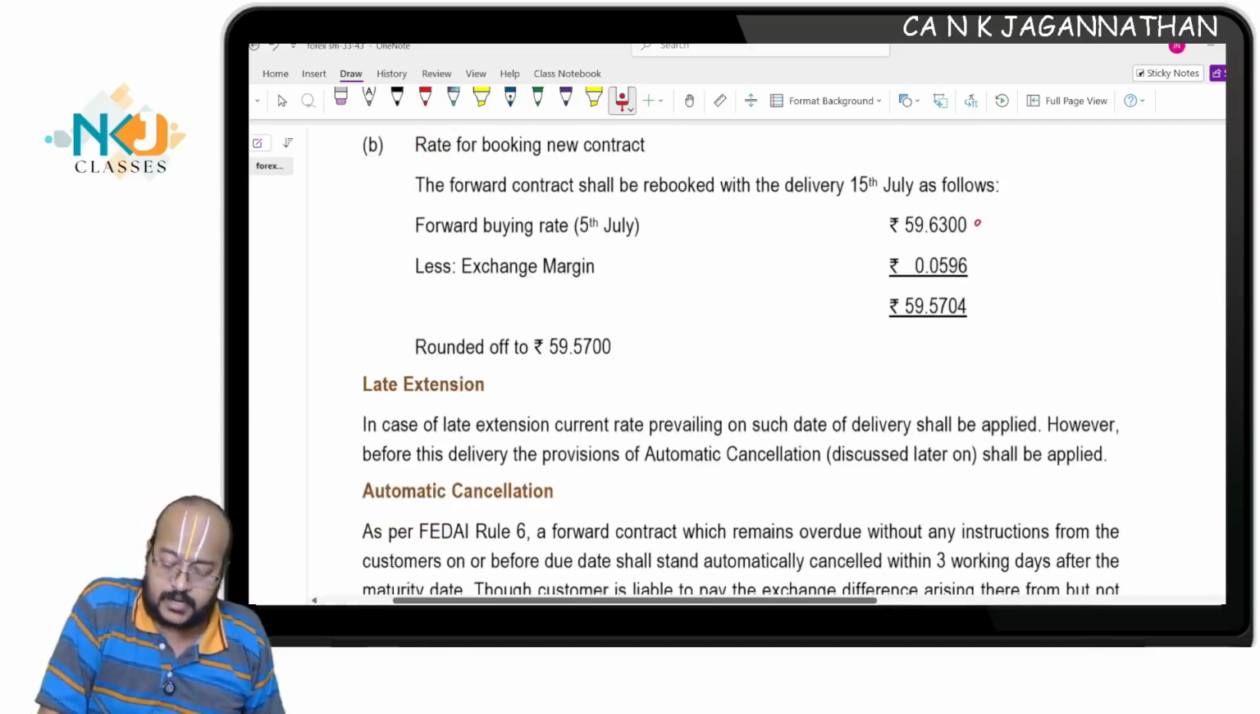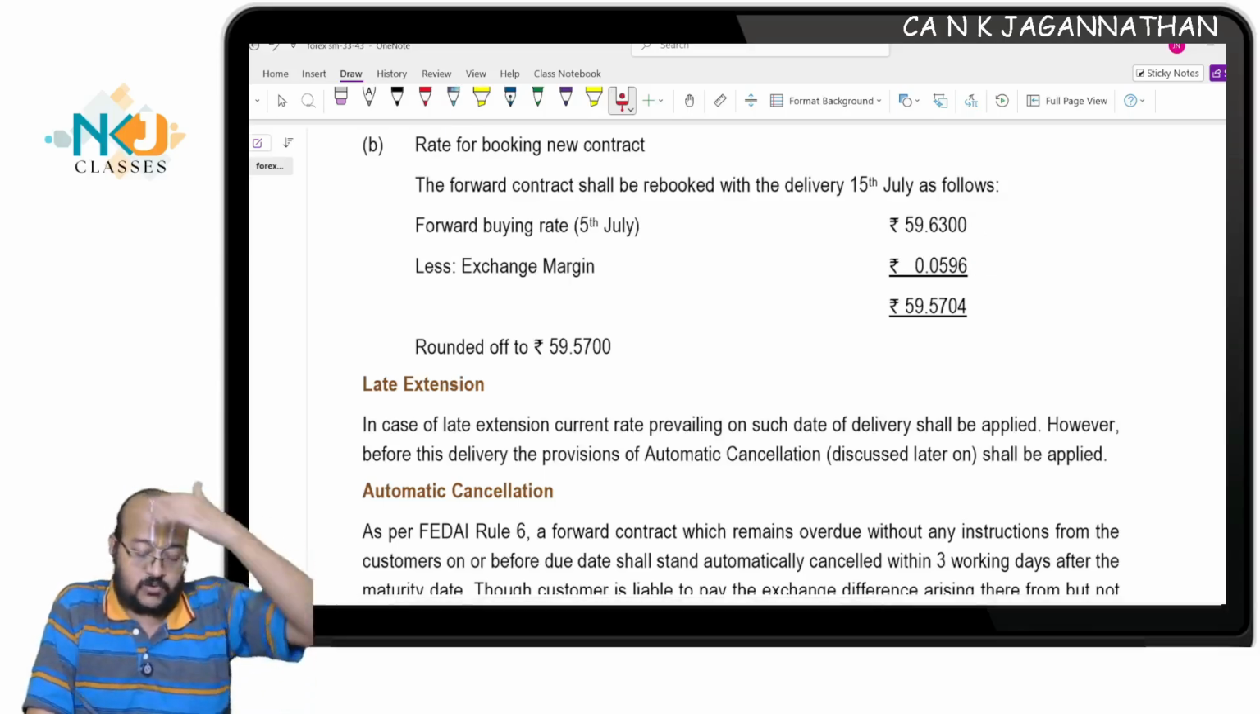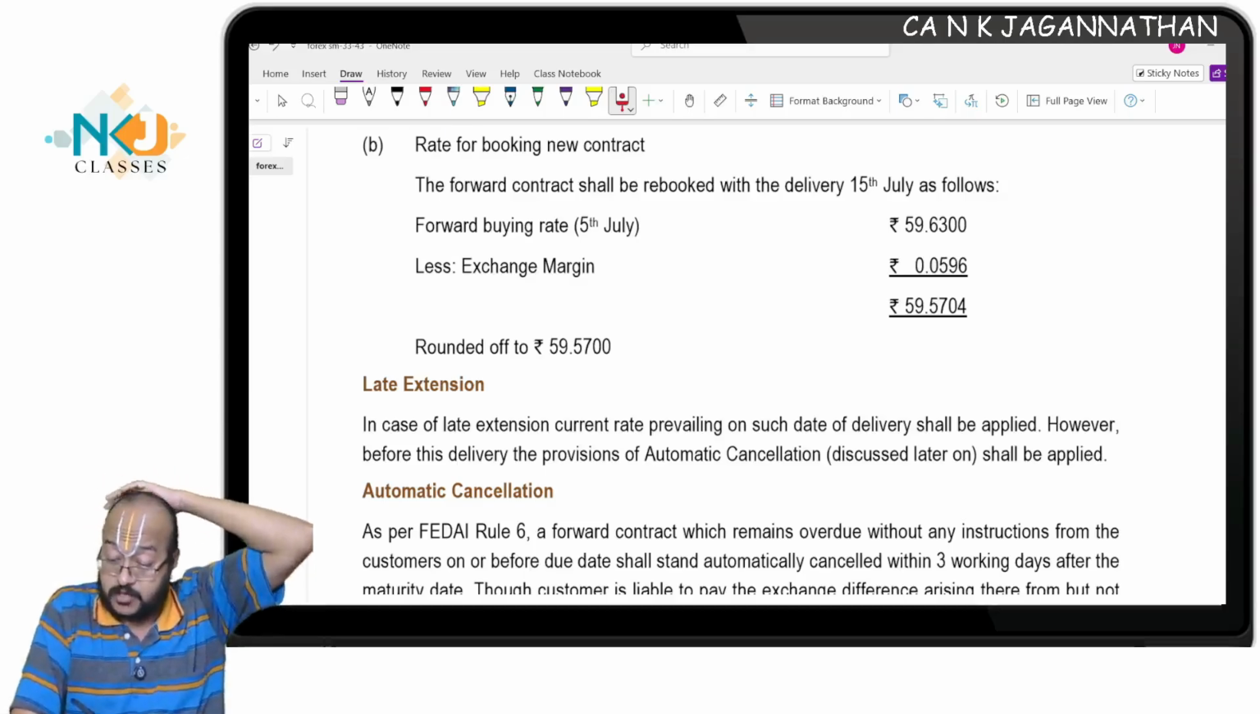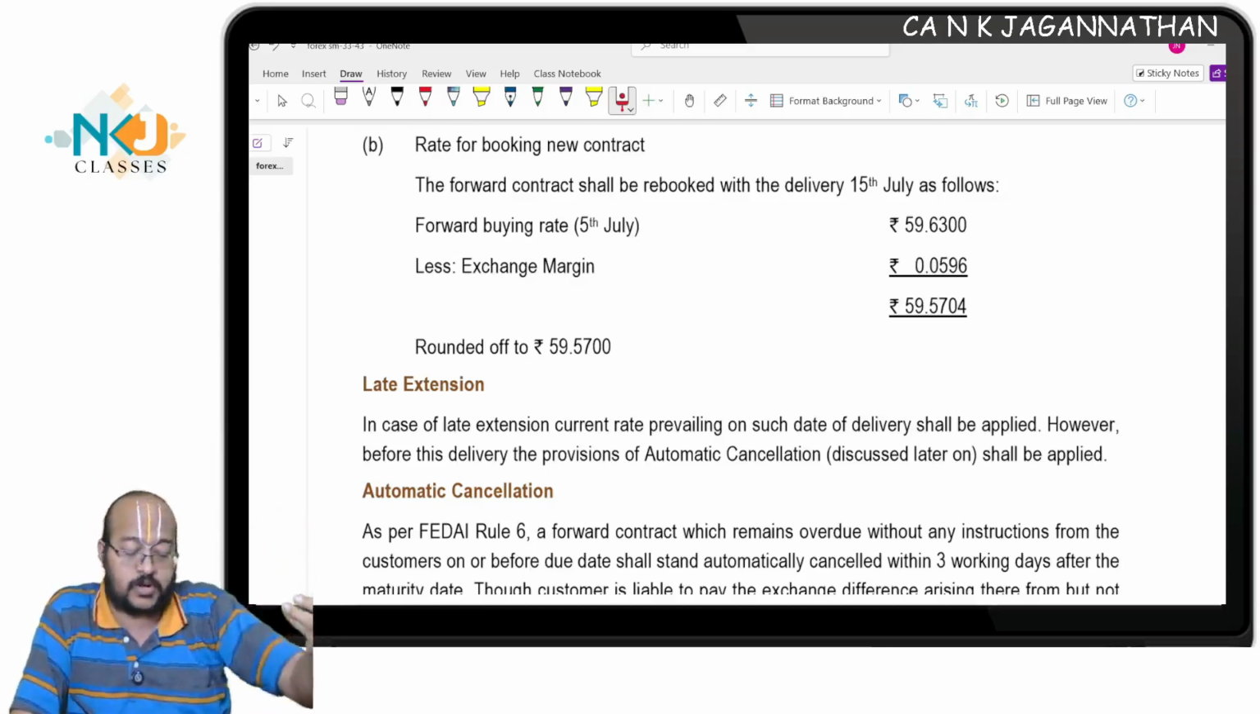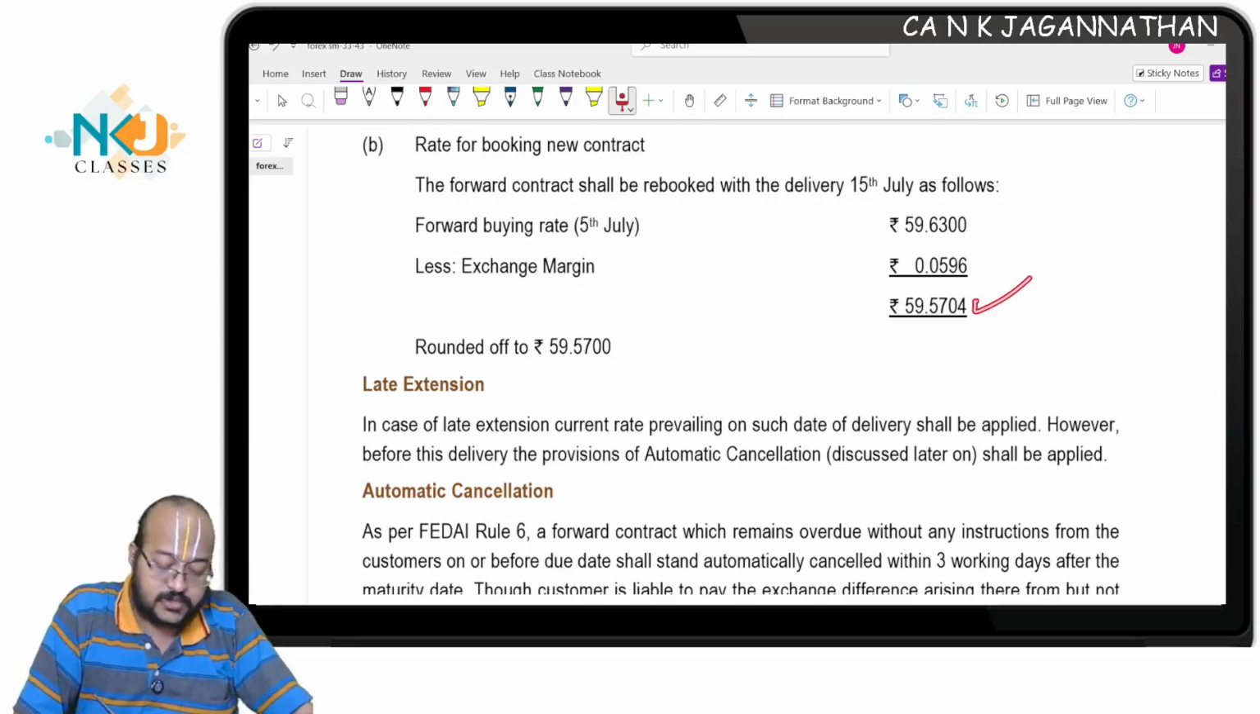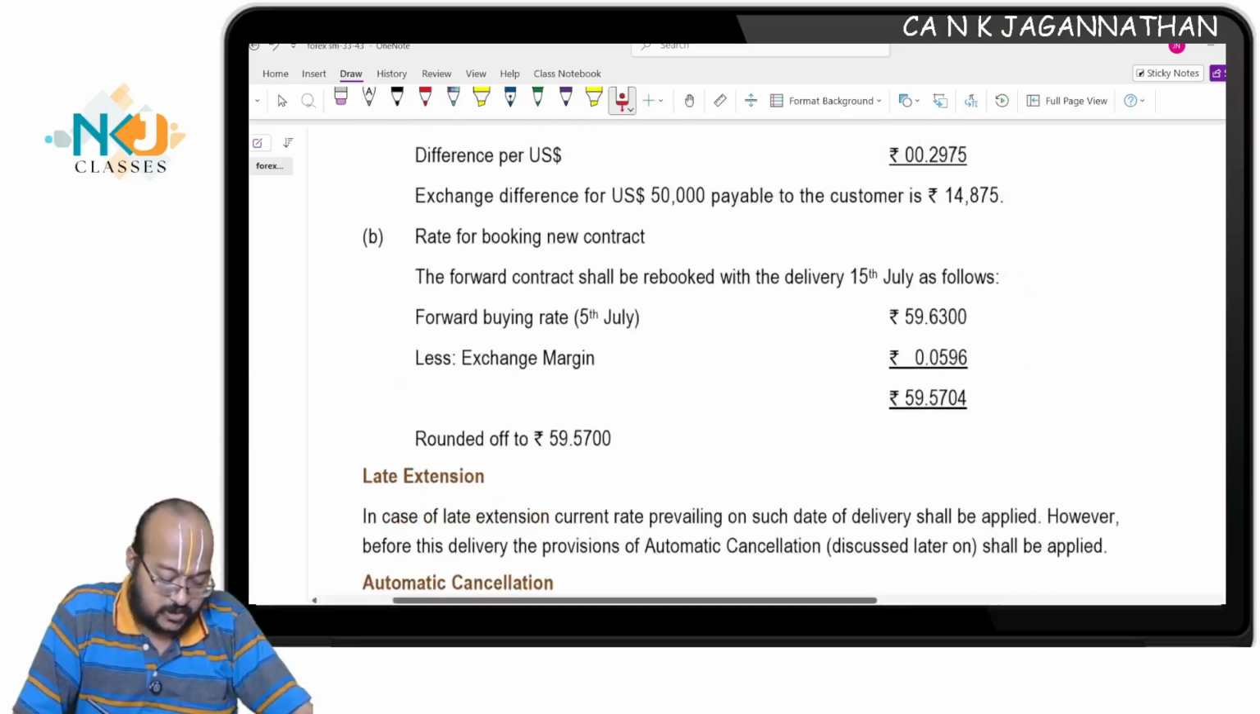Anyway, the forward buying rate is 59.63. The exchange margin will be reduced because you will be buying from the customer now, so even at a lower rate you will buy. This is all about this. And one more important observation in this.